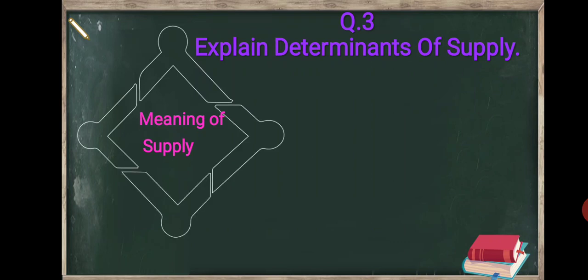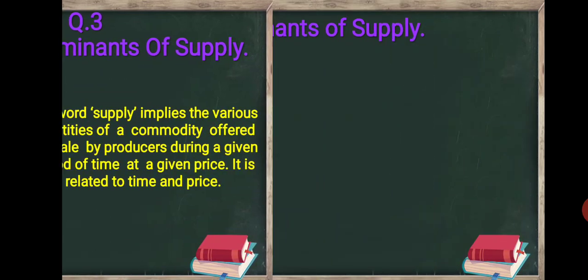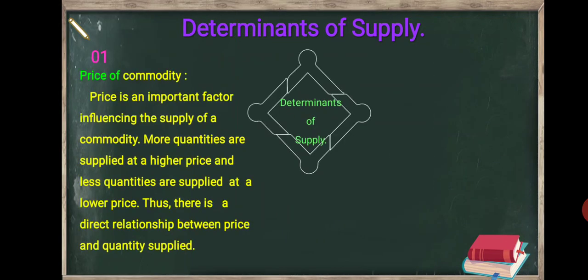The third sample question is: explain determinants of supply. Students, you have to write the meaning of supply. What is the meaning? The word supply implies the various quantities of a commodity offered for sale by producers during a given period of time at a given price. It is related to time and price. Then explain the determinants of supply.